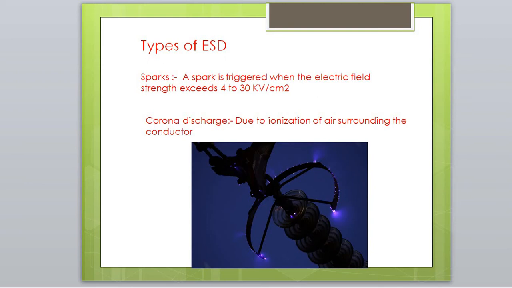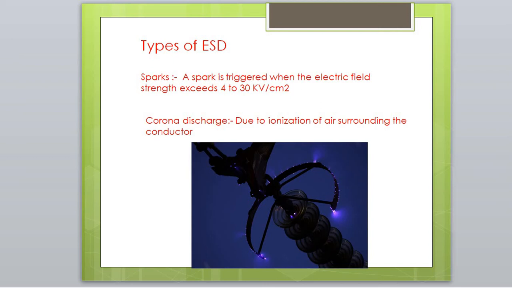The second type of electrostatic discharge is corona discharge. It is created due to the ionization of air surrounding a conductor which is electrically charged.